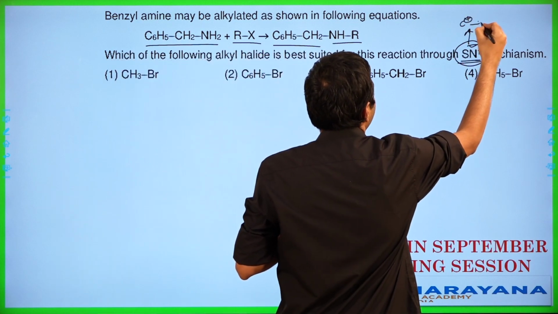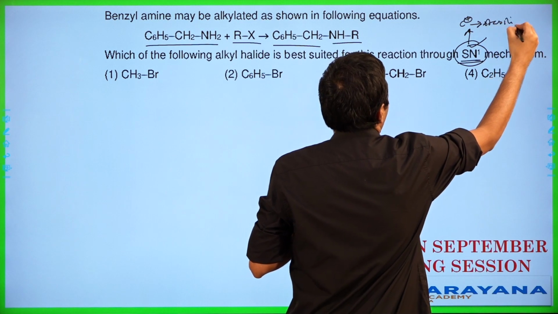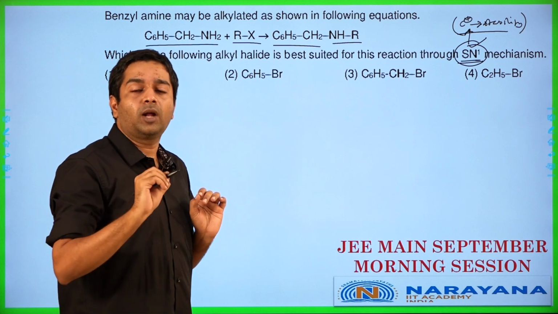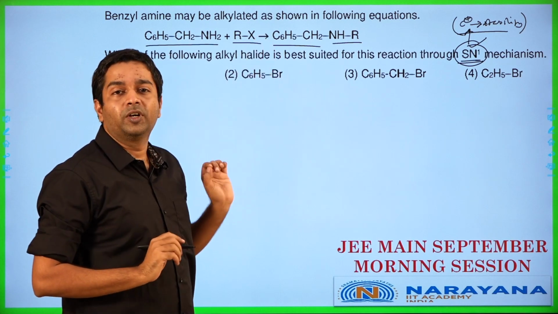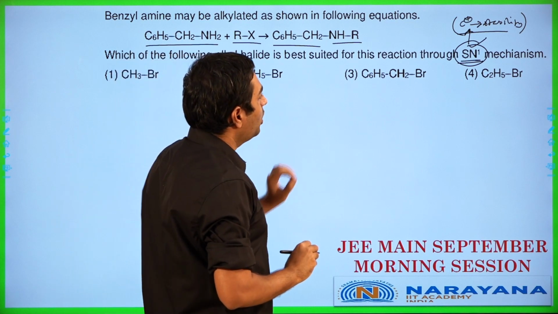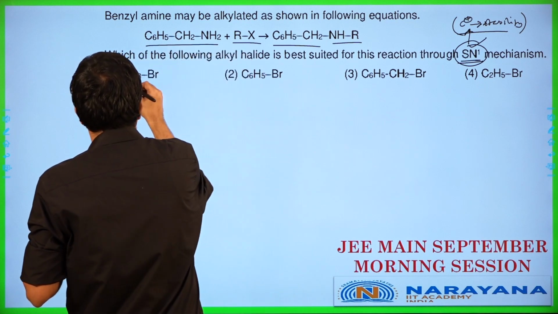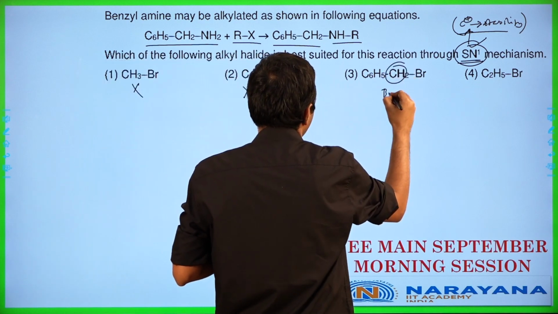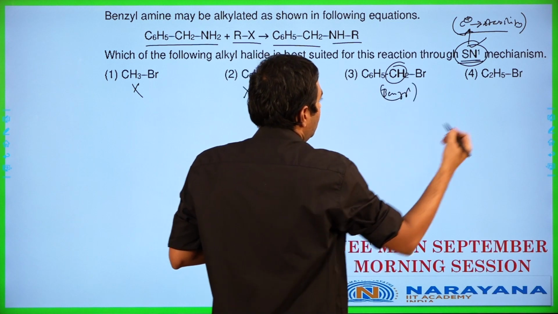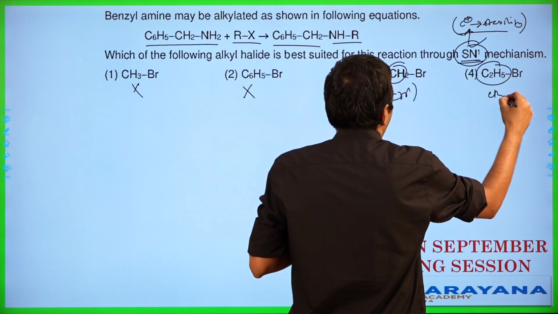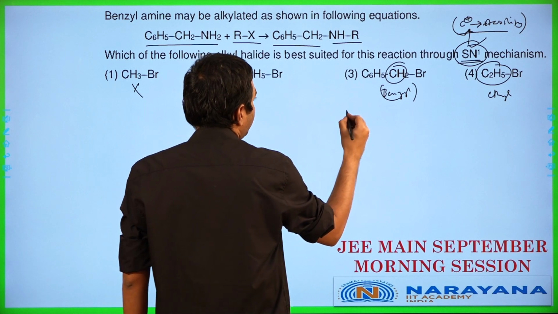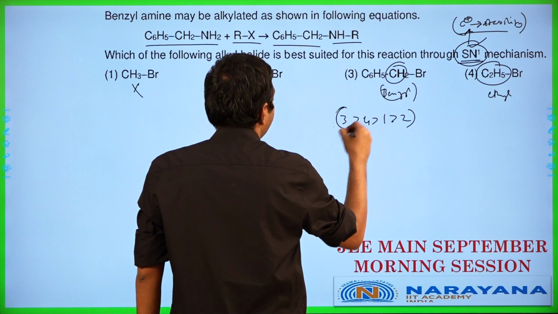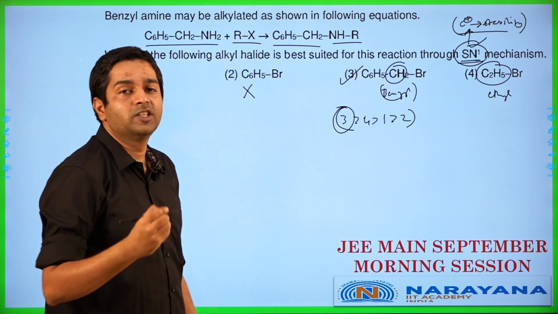For SN1, we need to check for C+ stability. Carbocation stability is going to be the key factor in this particular case here. We need to check for the carbocation stability to get the best answer. So the most stable carbocation will result in the best product here. This is going to be a very bad carbocation, very bad carbocation. This is a fairly good carbocation because it's a benzyl carbocation. This is going to be an ethyl carbocation. So in terms of carbocation stability order, we'll have it as 3 greater than 4 greater than 1 greater than 2. Obviously 3 is the best. Answer has to be option 3 in this particular case.